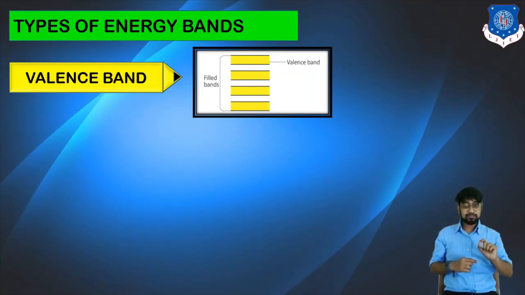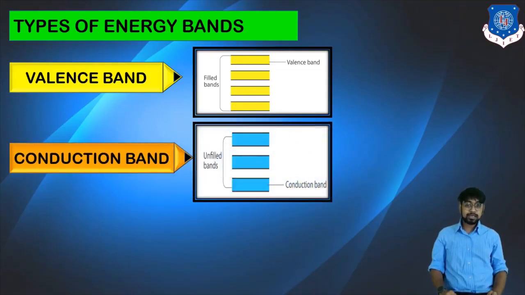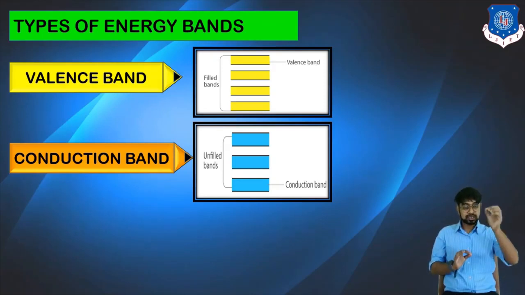Okay, and they have all electrons filled in their entire bands, or you can say that in the individual energy levels they have all the electrons filled up, so they are almost filled. After that, we have the conduction band. The conduction band is almost unfilled, and whenever you give sufficient energy to the valence band, electrons will go from the valence band to the conduction band. Then, when more energy is provided, slowly and gradually they will move, and then electrons will start flowing.